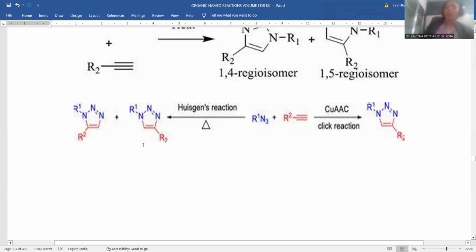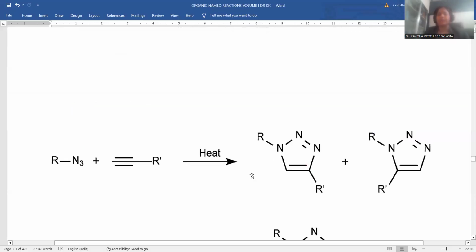That's the reason why this Huisgen reaction always gives rise to a mixture of 2 products, as we are already aware. But when the same reactants are taken with the copper acetylacetonate click reaction, it gives only a single product. Selective product formation is possible. This is another provision. So both named reactions are driven by the same starting materials, but the mechanism is different. Here azide is treated with alkyne under heat conditions.